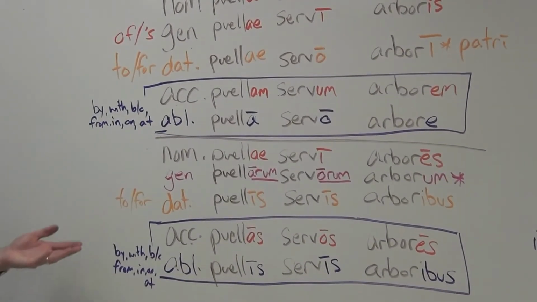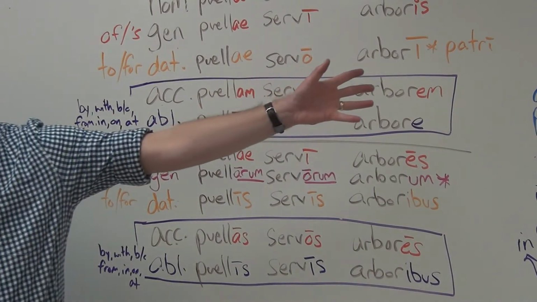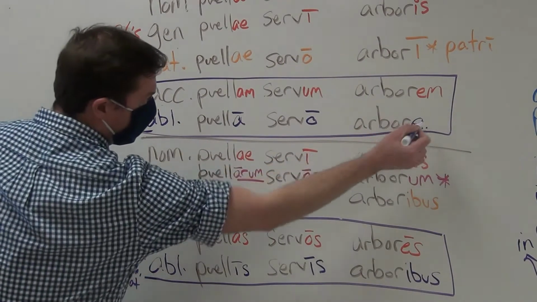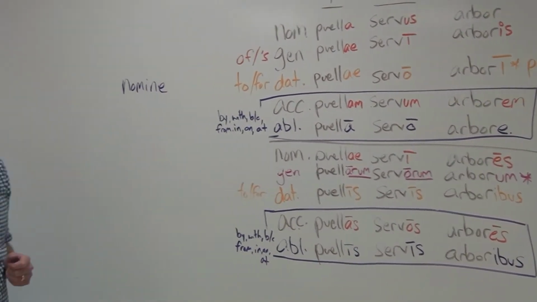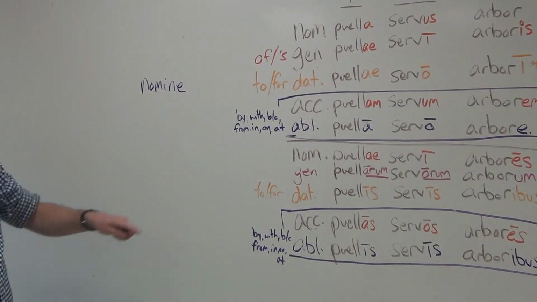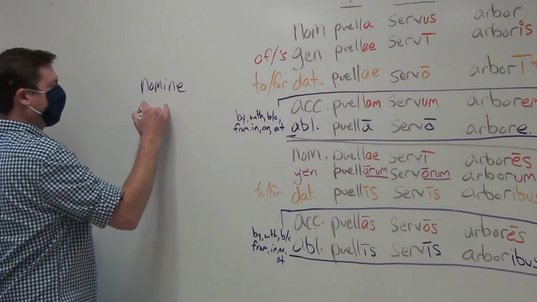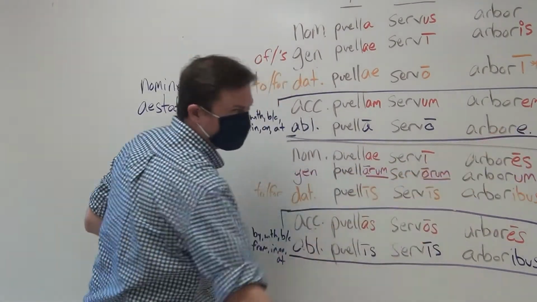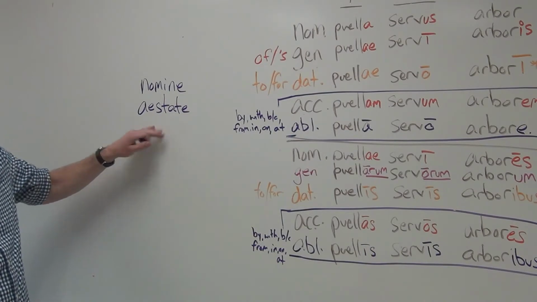The question is how? Well, one is that if it's the object of a preposition, that will help us to know. Or context. We have seen this before with arbore in the form of nomen, chapter 1. We didn't say name, we said by name. Could have also said with the name. Likewise, aestate, third declension ablative ending. In the summer. You couldn't simply say summer, you had to say in the summer.